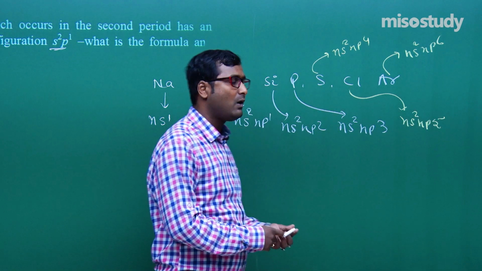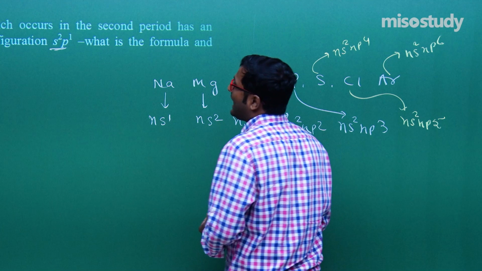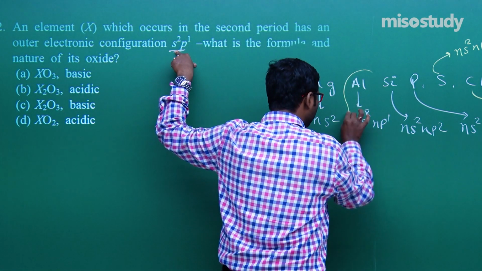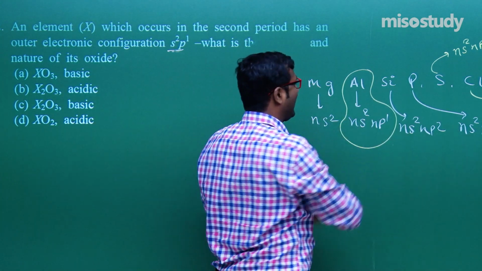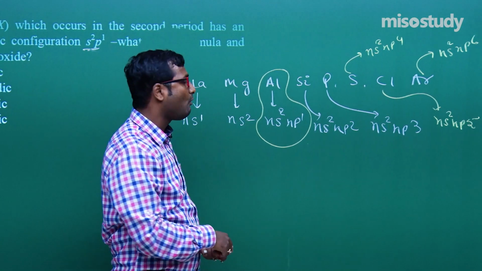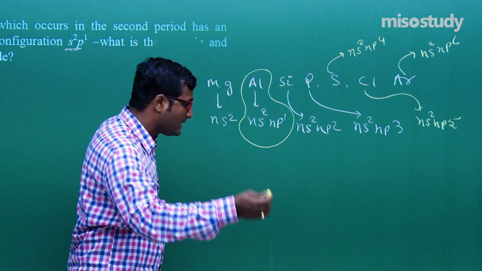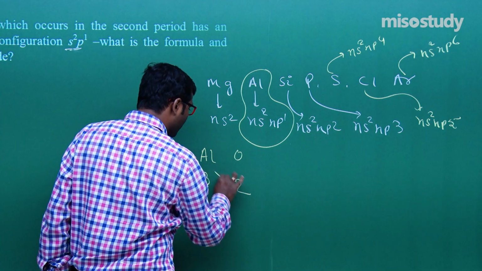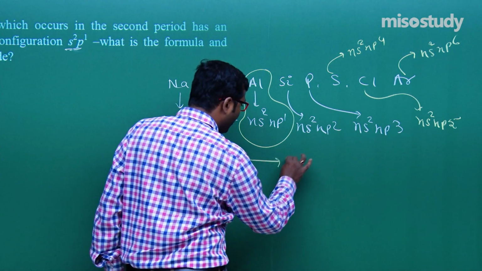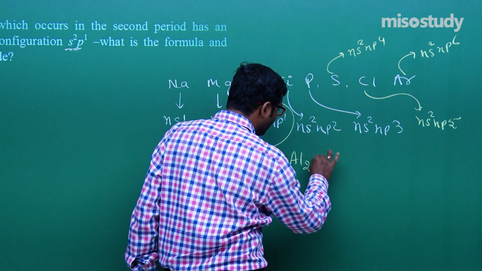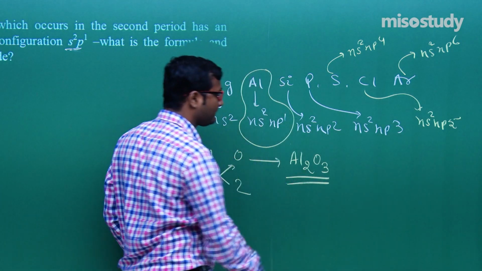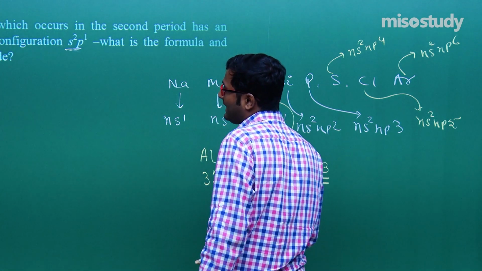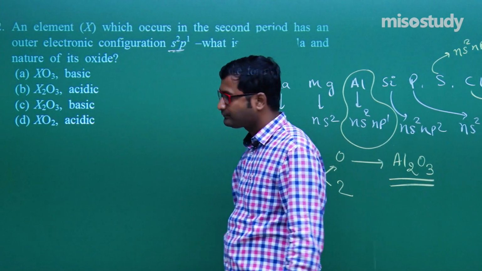Clear to you? Now look here, according to the question, outermost electronic configuration s2p1, then definitely the element is aluminium. Now what is the formula of the oxide of aluminium? It's very simple. What is the valency of aluminium? That is 3. What is the valency of oxygen? That is 2. The formula of the oxide is Al2O3. Clear to you? Now check the question. Al2O3, this one is this one.